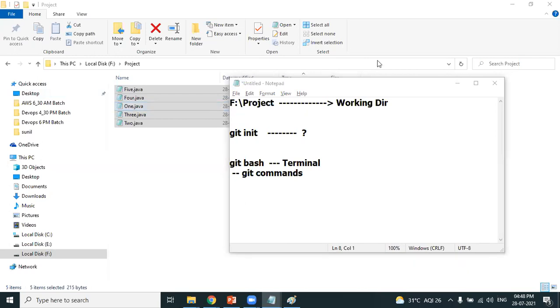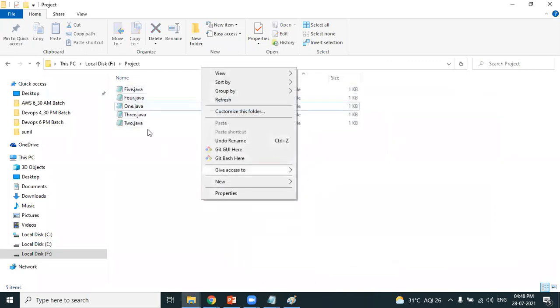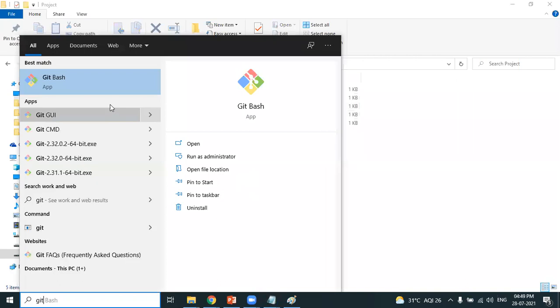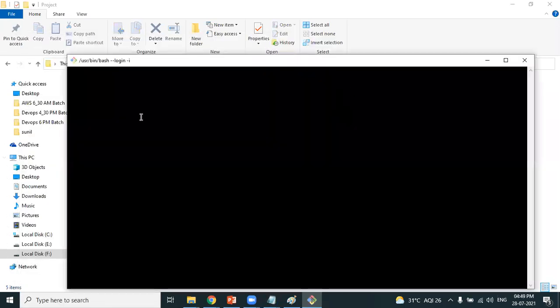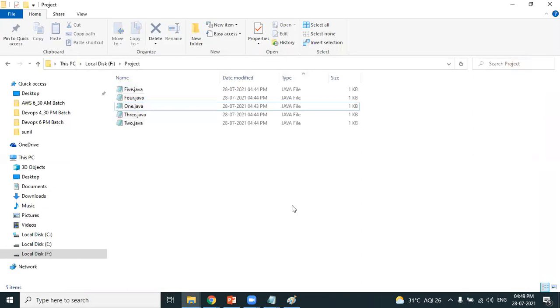First you need to open the terminal. How to open the terminal? Your terminal should point to the location. You need to open the terminal from the project folder. In the project folder, right click. Don't open the terminal somewhere from the start programs. Your terminal should not point to any random location. Your terminal should point to the location where the source code is saved.